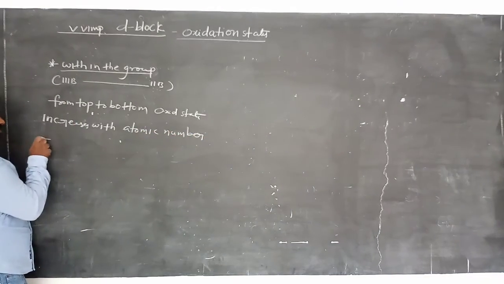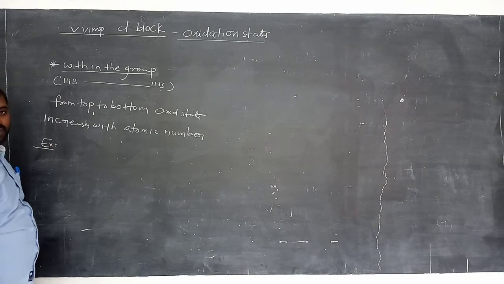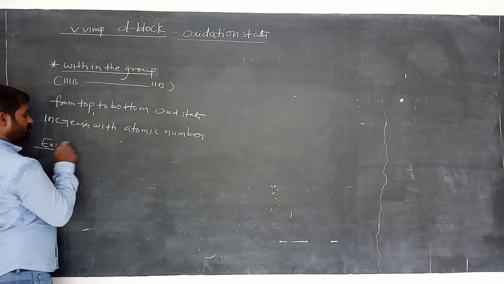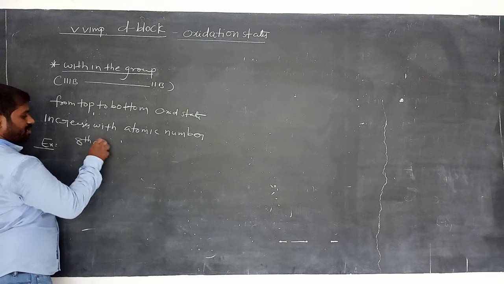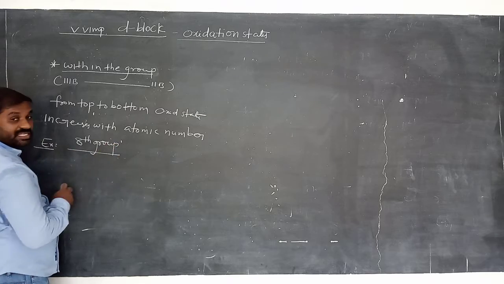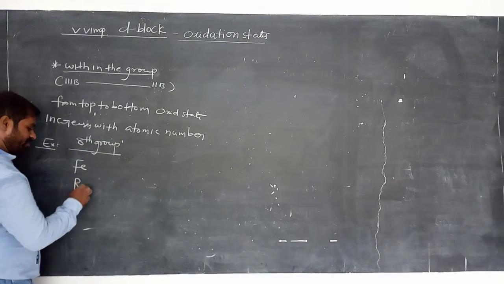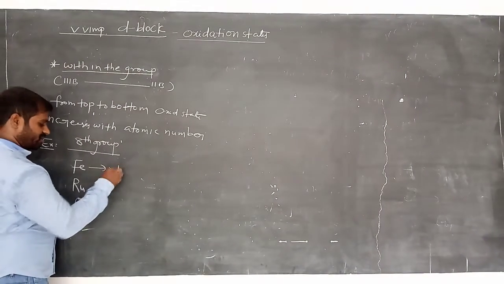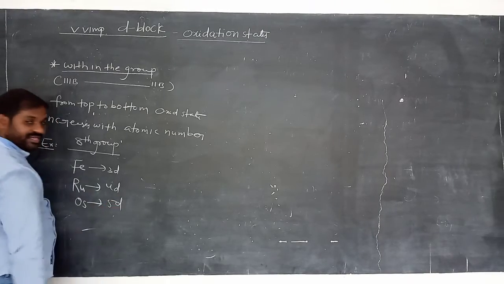Let's see the example. Suppose the eighth group. In the eighth group, what are the elements? Iron, ruthenium and osmium. Iron belongs to 3D transition, ruthenium is 4D and osmium is 5D transition.